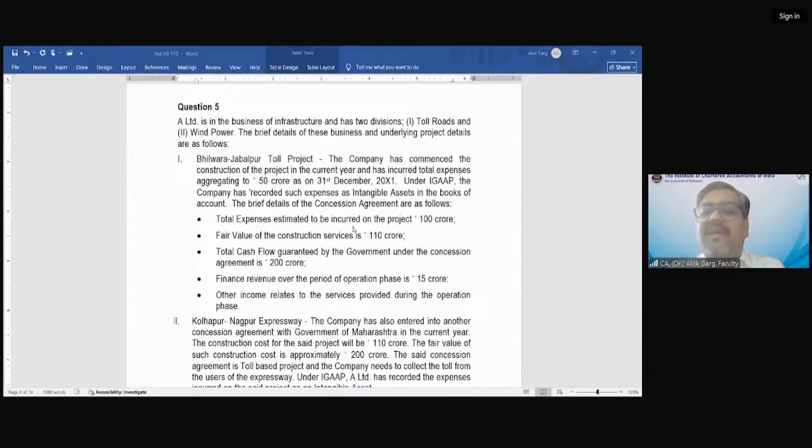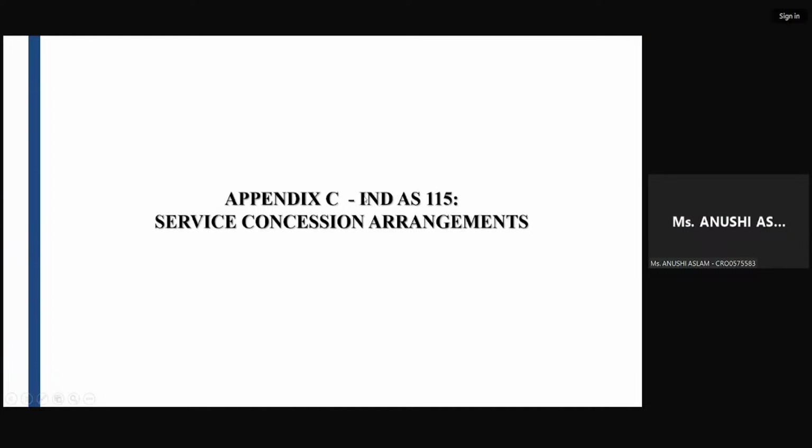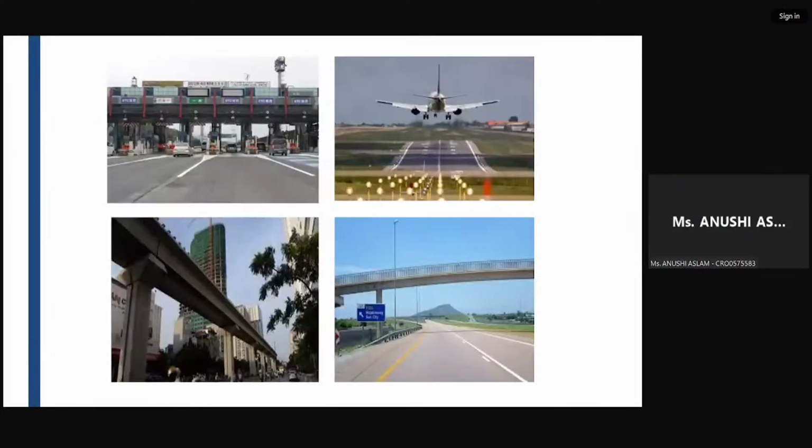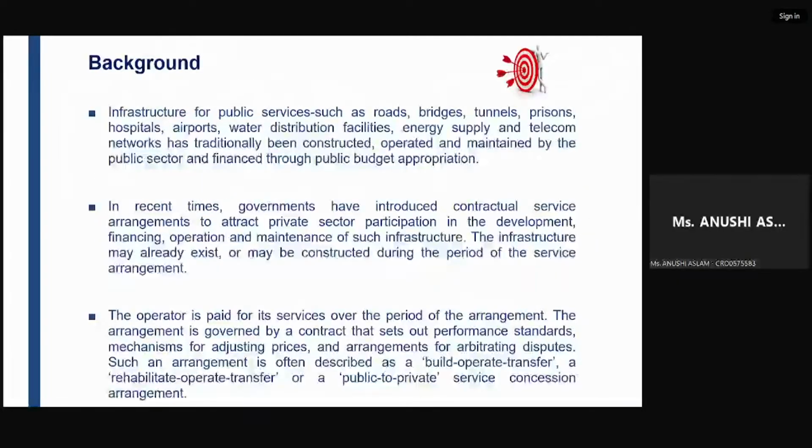There is no guarantee to the cash. So in this case, this kind of model is considered as an intangible asset model. So friends, in a service concession arrangement, the consideration will be in the form of either the financial asset model or the intangible asset model, right? In the form of intangible asset model.